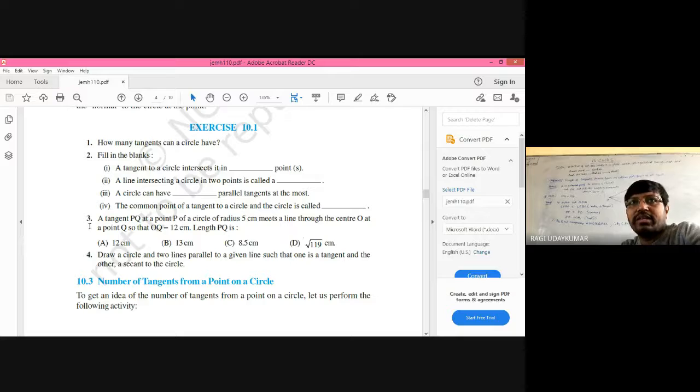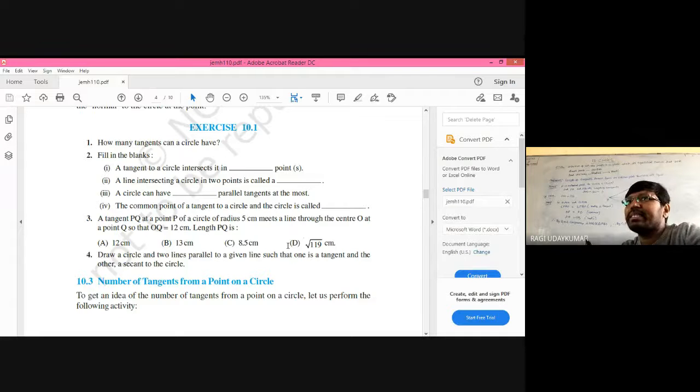Okay. Next, the third question is a tangent PQ at a point P. Pythagoras theorem has to be applied here. I think you can do it. It's not a very difficult task for you. Next, the fourth question. Can you do it? Third question, explain.